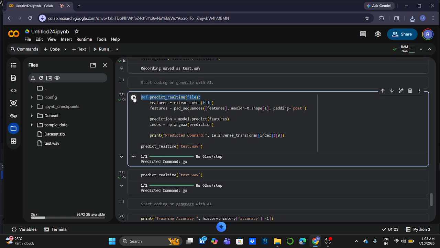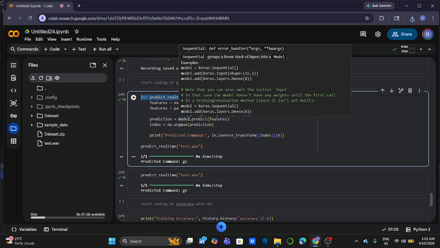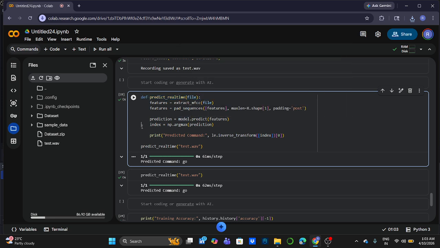So in this function, real-time prediction, it extracts MFCC features, applies padding, passes them to the model, and gets the predicted class. Finally, it prints the detected command.